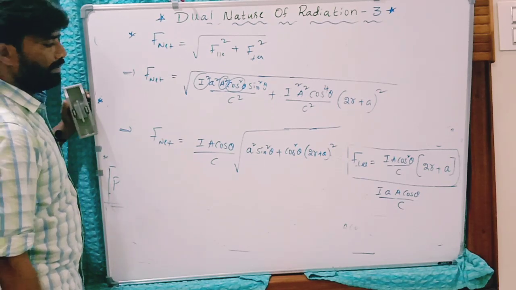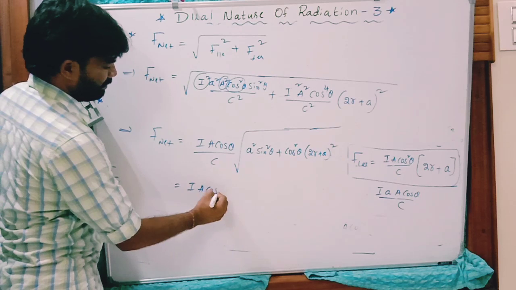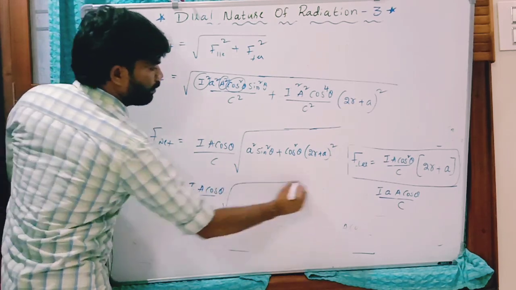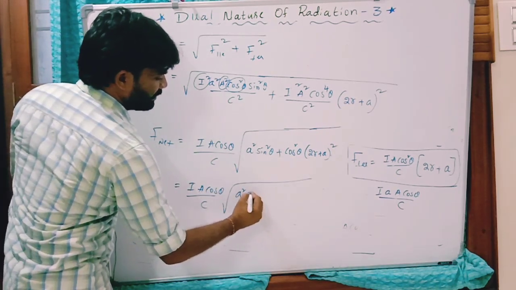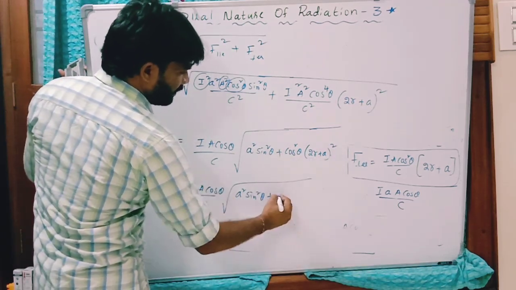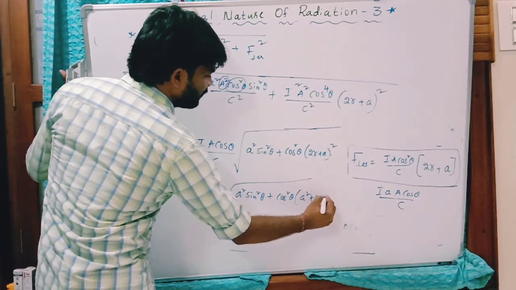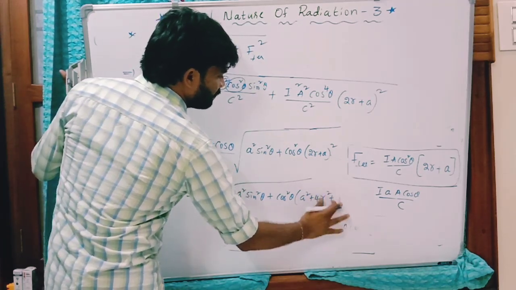Clear? Or you can write this equation I A cos theta by C root of A square sin square theta plus this one you can write cos square theta, put A square plus 4R square plus 4RA.